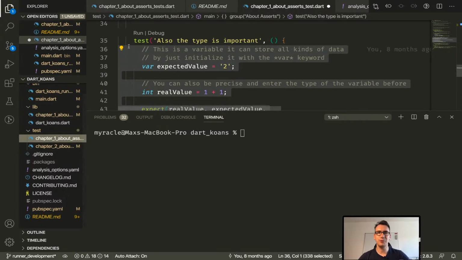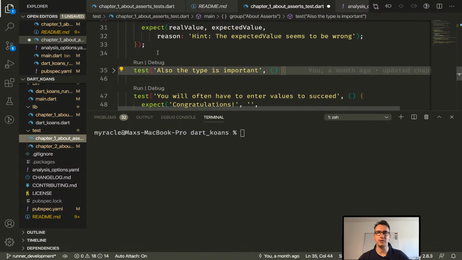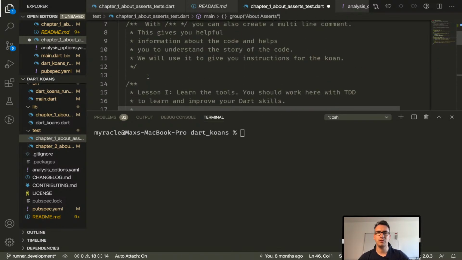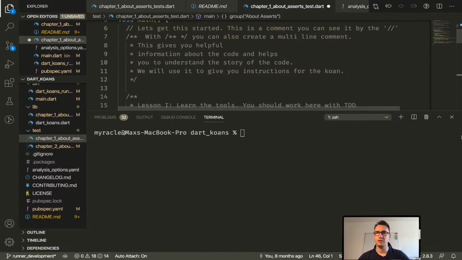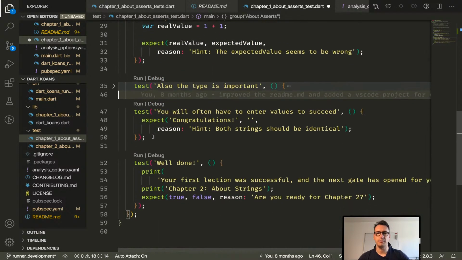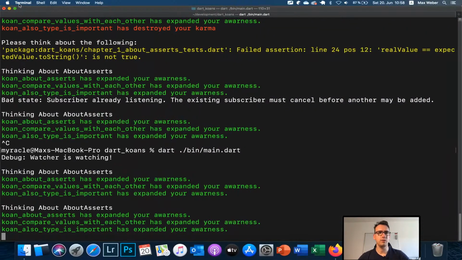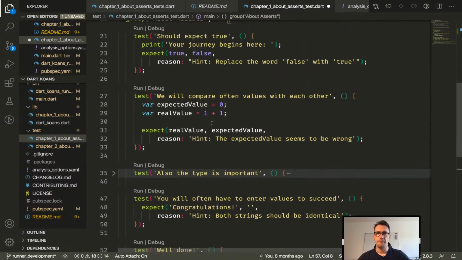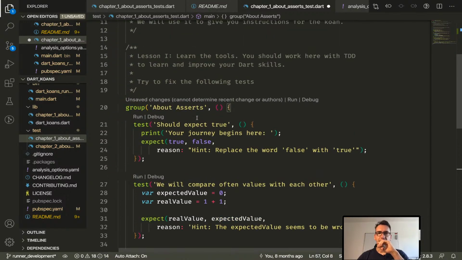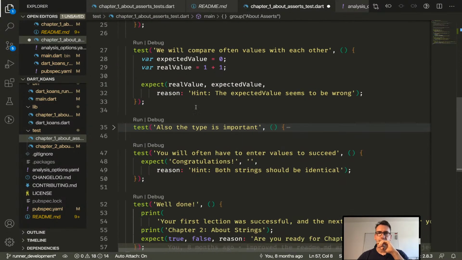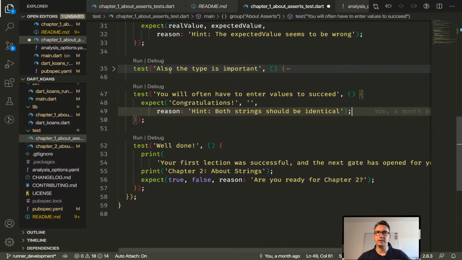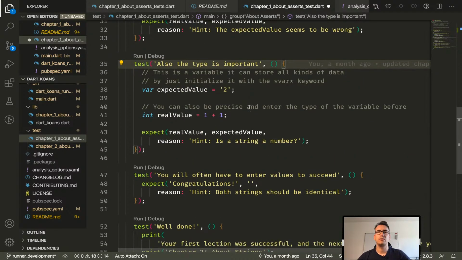Okay, so this is working. We have the next test ready to go. And what I will do is remove them, I think, at the moment. This is what I need. Much better. I can also make that full screen, then I can swap easier. Okay, so where are we? About asserts? Yes, then we have this done. Now this part here. Congratulations. Okay, this is it already with the assertions.